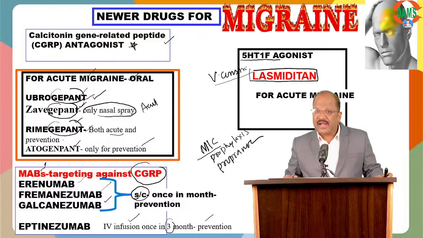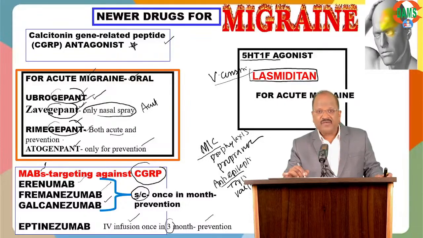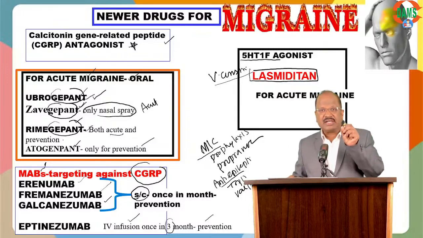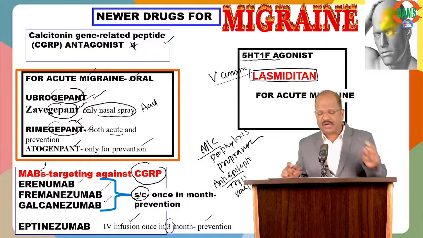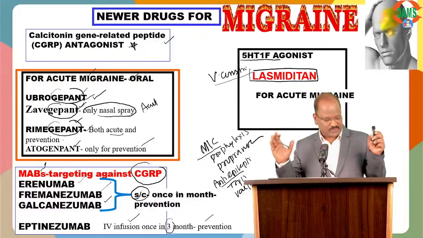Or else we can go for anti-epileptics like topiramate or valproate. Okay, good. So you should know the latest drug is lasmiditan. The migraine chapter is very important. Please go through that.